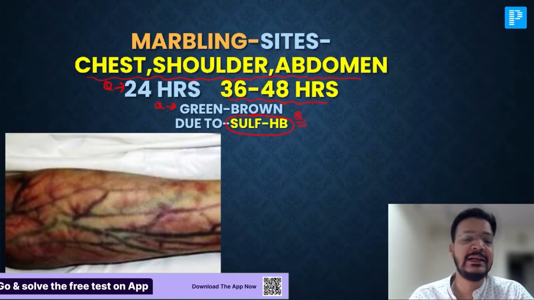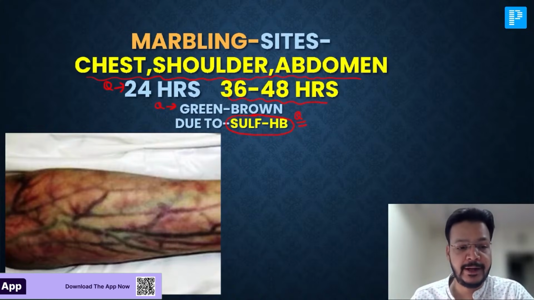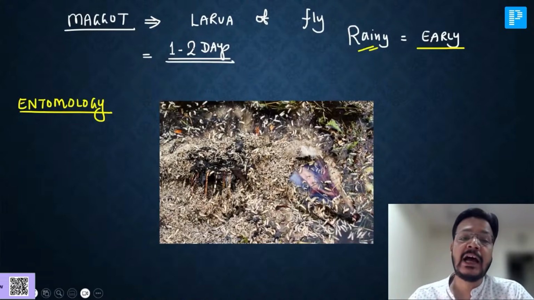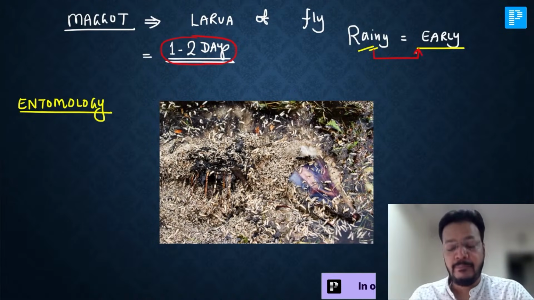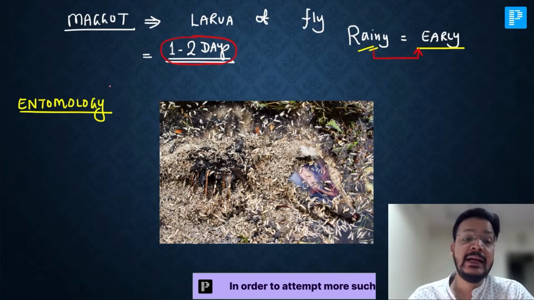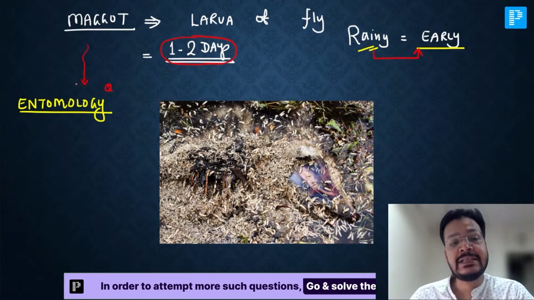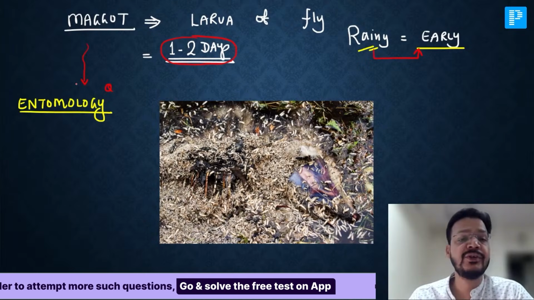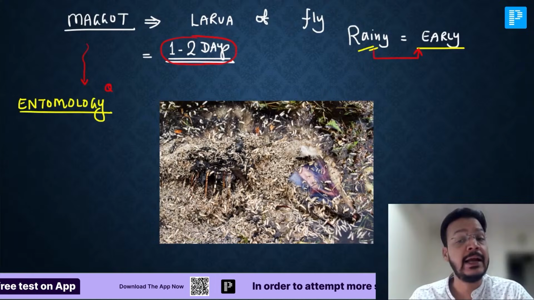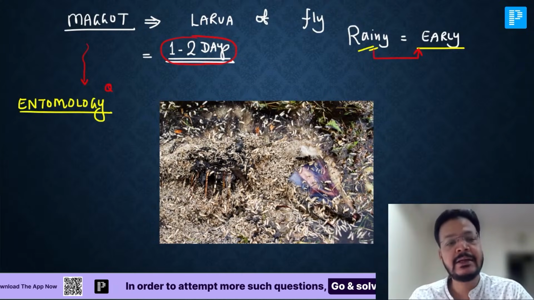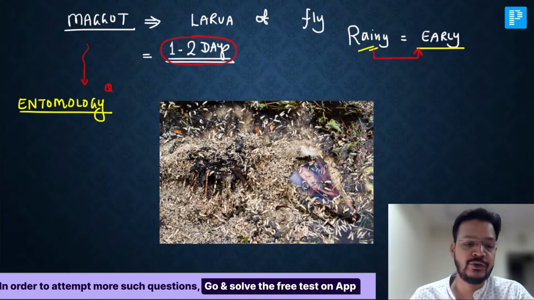Maximum marbling is seen in 36 to 48 hours. Yes, beautifully done. Sir, maggots are larvae of the fly, seen in 1 to 2 days. In rainy season, maggots are seen very early, and the study of maggot is known as entomology. You can get a question: it's a larva of the fly seen in 1 to 2 days. In rainy season, it comes very early. And the study of maggot is known as entomology.